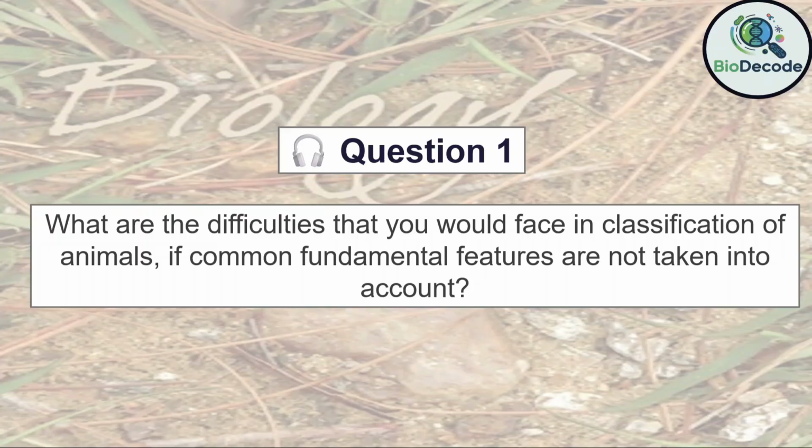Second, it would hinder the understanding of evolutionary relationships and make comparative studies inefficient. Third, scientific communication and documentation would become confusing, as researchers would lack a consistent framework to refer to different groups of animals. Thus, considering fundamental features is essential for a logical, systematic, and meaningful classification of the animal kingdom.